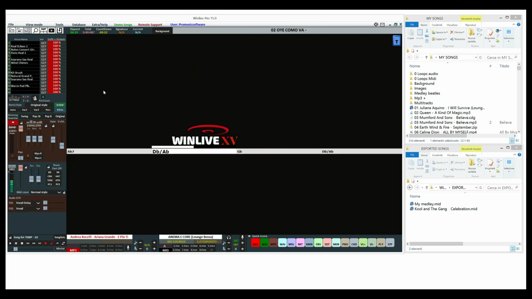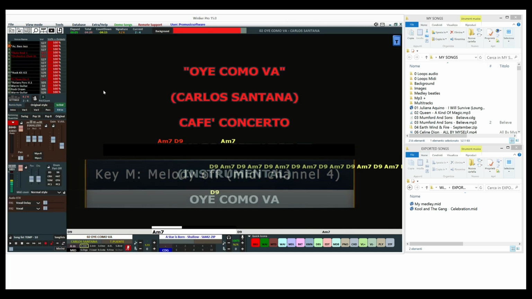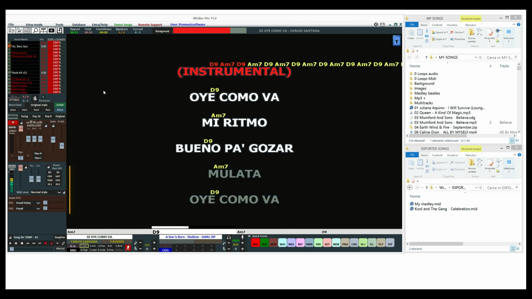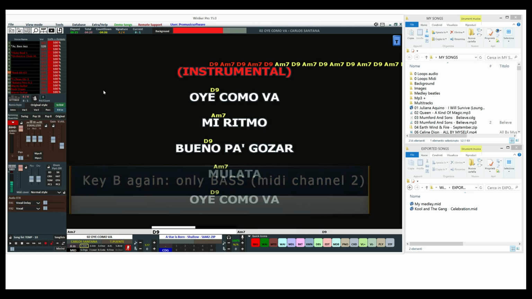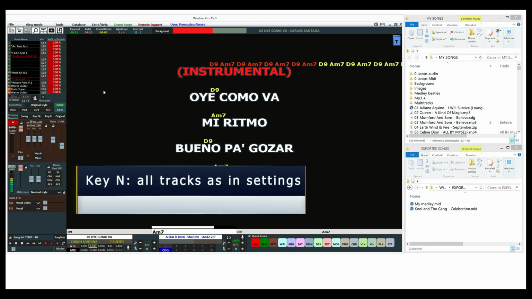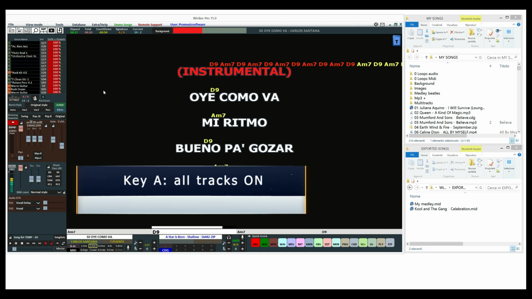When playing a MIDI file, you can remove the melody with the M button. Isolate the bass and drums, channels 2 and 10, by clicking on B. Clicking again on B you'll hear only channel 2, which is generally associated with the bass. With the D button you'll hear only the drums, and with the N button you'll reset the channels as installed. Lastly, with button A, you'll activate all channels.